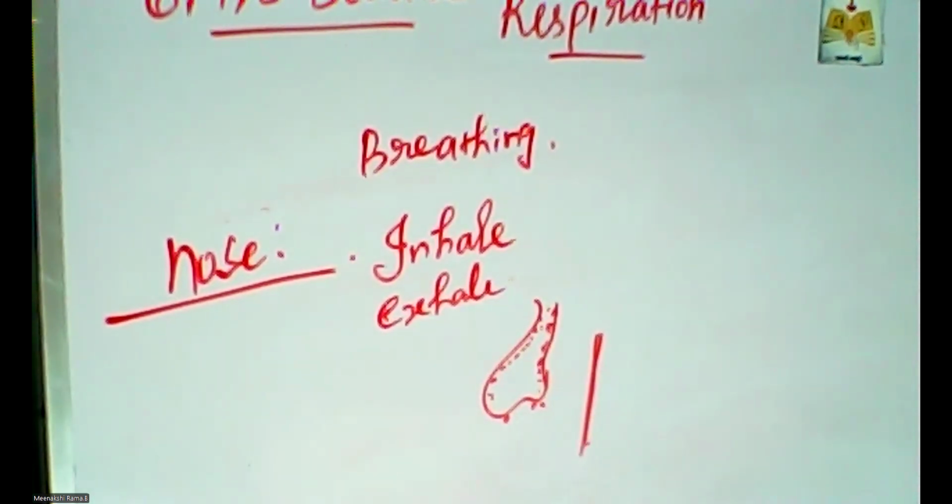After passing through the nasal cavity, air enters the pharynx and then goes to the trachea. Next are the bronchi and then the lungs. With the help of these organs, respiration is done in our body. This is the function of the respiratory system.